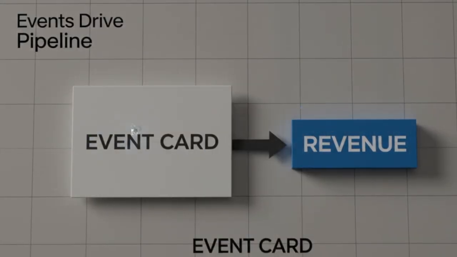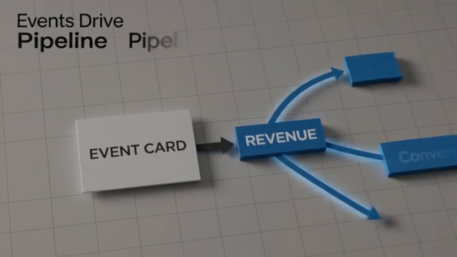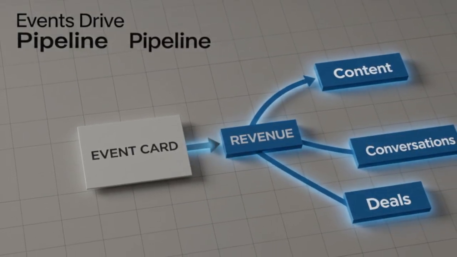Event card is the trigger. It drives the pipeline, branching into content, conversations, and deals.